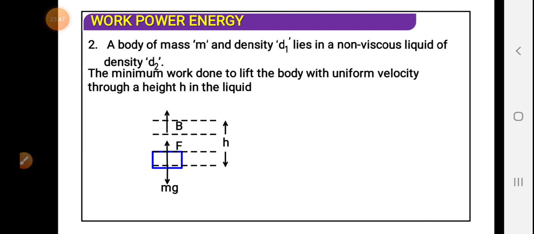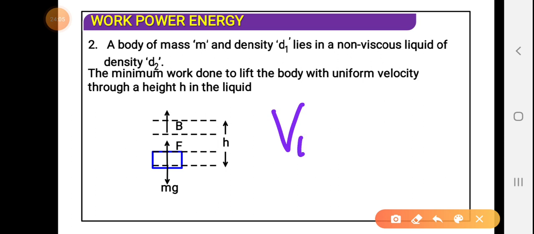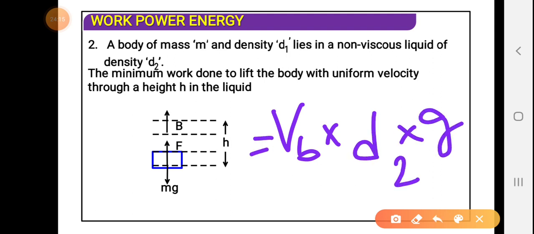Buoyancy force is equal to the volume of the body into the density of the liquid, which in this case is d2, into g.